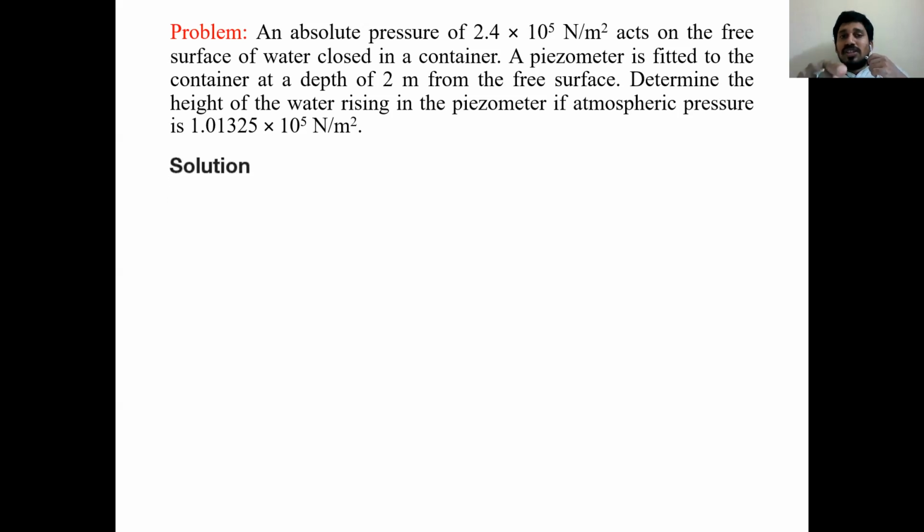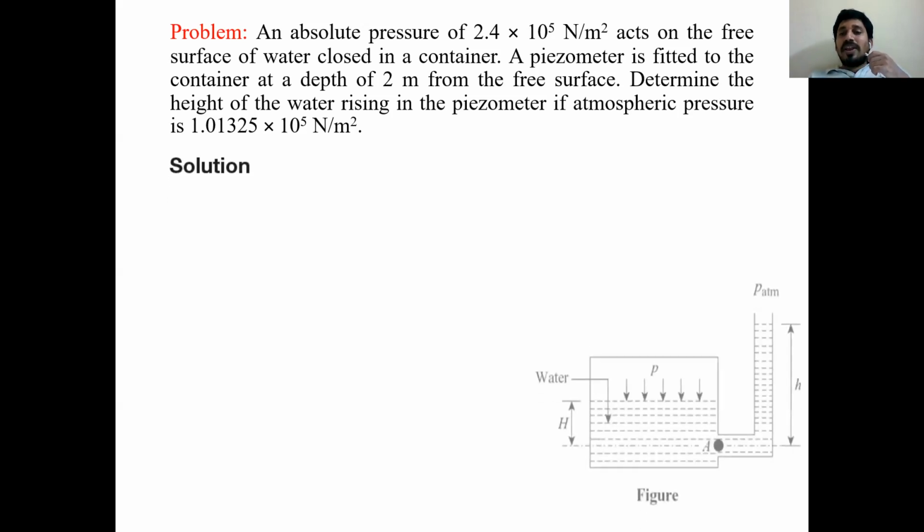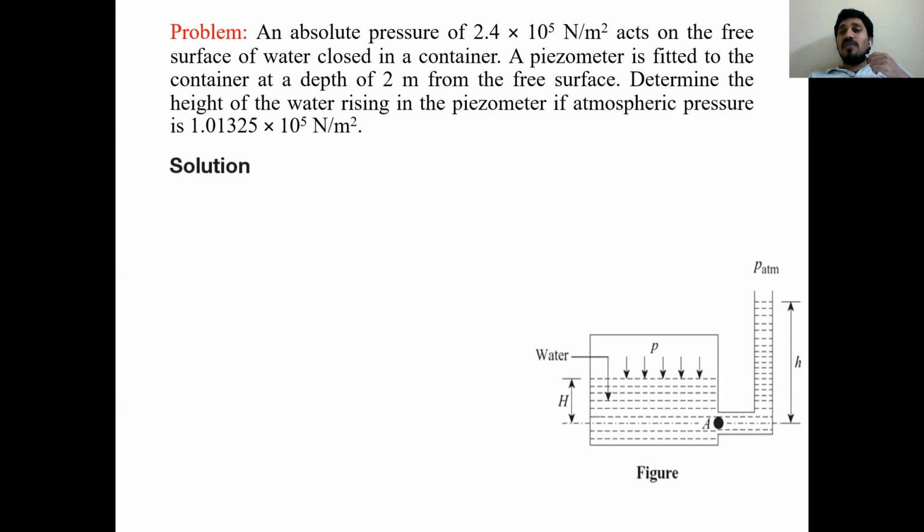See, using the given data, I am going to prepare a diagram. I took a container, in which I maintained water up to a certain level. Absolute pressure is acting on the free surface, which he assumed as P. The container is not fully occupied by water.